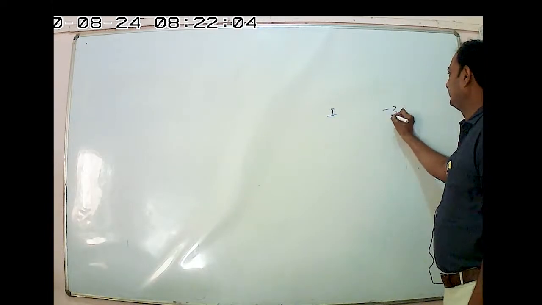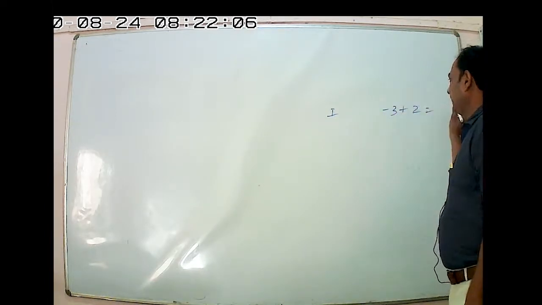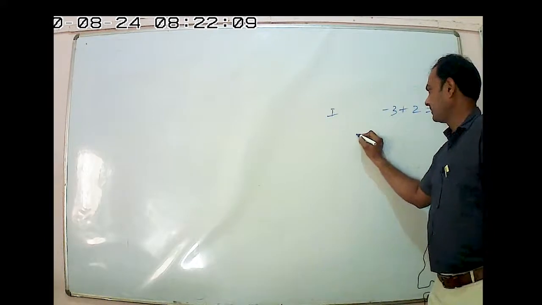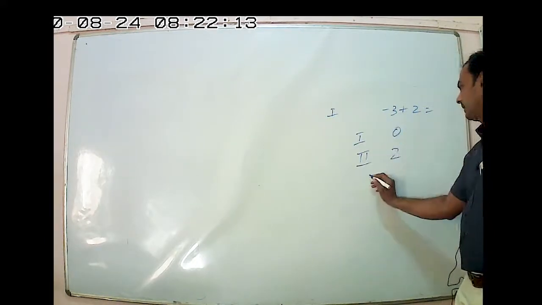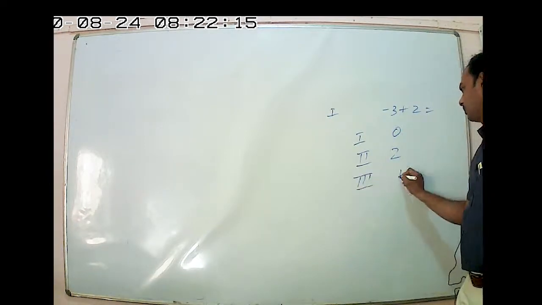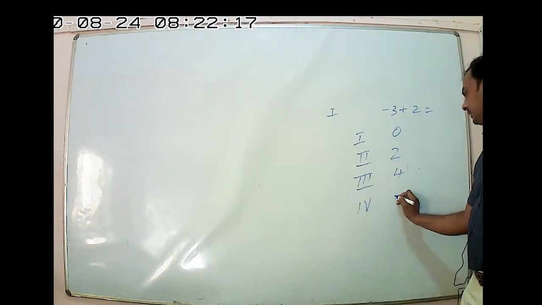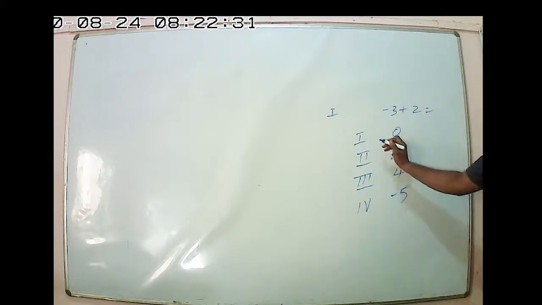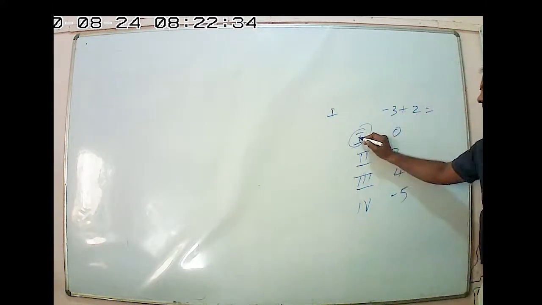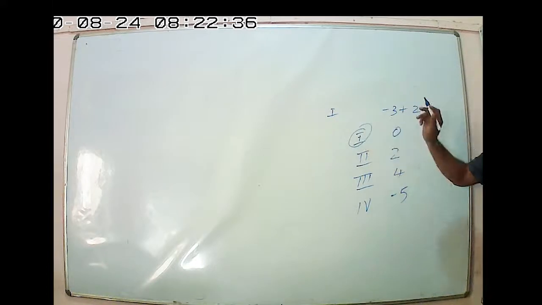Add these integers or subtract these integers, like this, and the 4 options are there. Suppose the answer is 0 in the second option, 2 in the third option, suppose 4, and the fourth option suppose -5. Clear? So after filling the information, name, class, section, then you have to solve the questions. Whatever the answer, that you have to click. Suppose the answer of the first question is the first one, so you have to click this one.